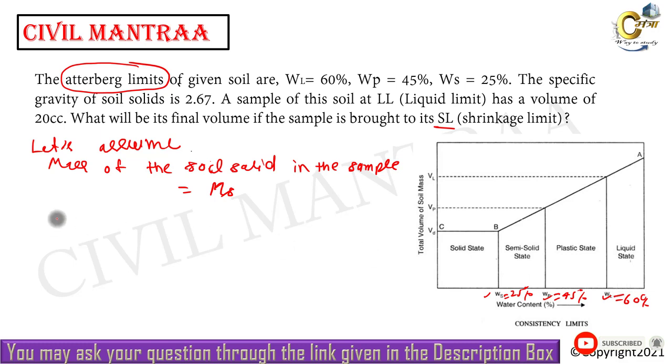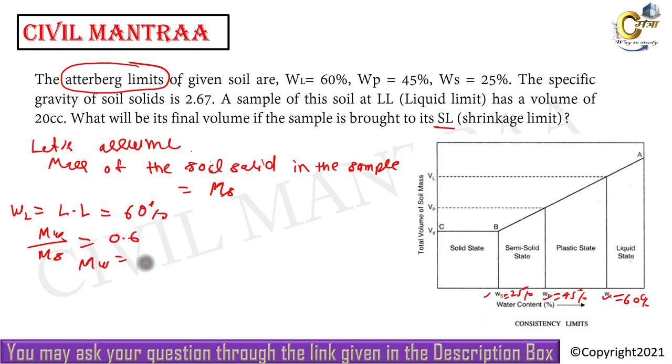The liquid limit is given as 60%, and liquid limit means water content at liquid limit. It is the mass of water divided by mass of solid, equal to 0.6. Then the mass of water will be 0.6 Ms. This is the mass of water at liquid limit.